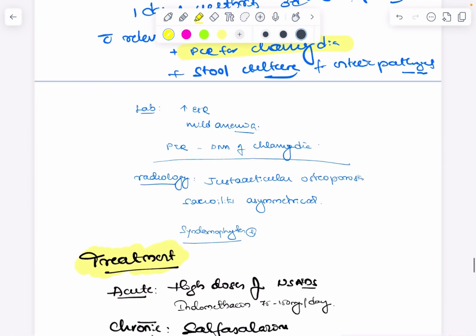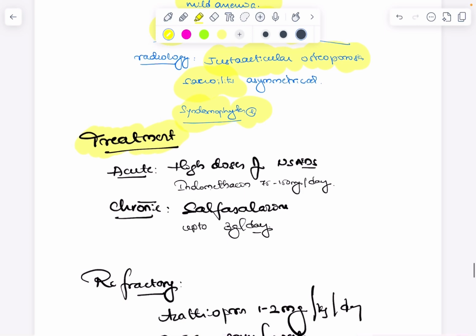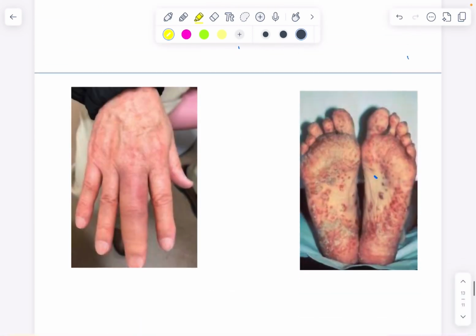Additionally, your lab values will show increased ESR and mild anemia. You can get a PCR for chlamydia in cases of preceding urethritis. Radiological evidence shows juxta-articular osteoporosis in mild or early cases, and in long-standing cases asymmetrical sacroiliitis will happen, and syndesmophytes also will happen, spur formation and all. So before going to treatment aspects, let me show you the clinical pictures here.